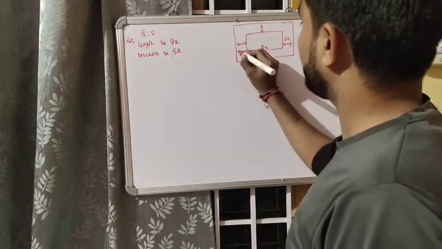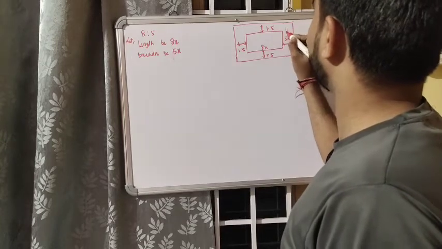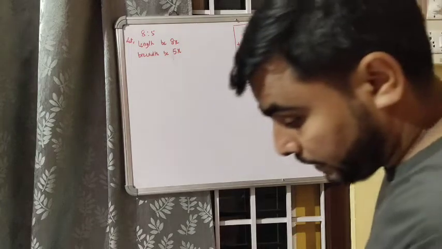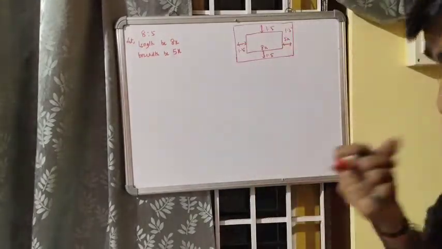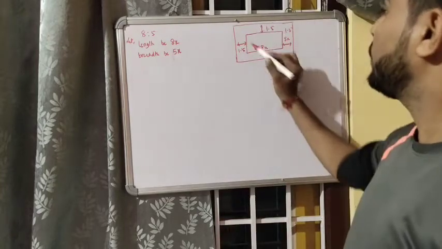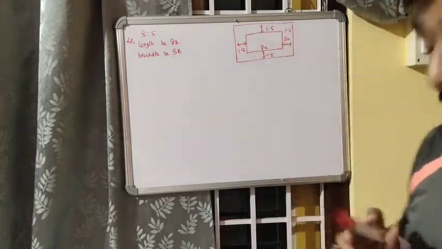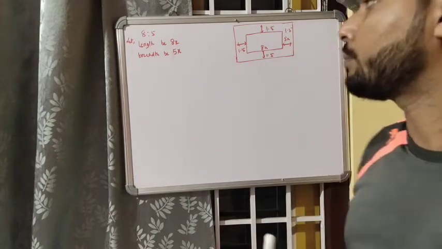Okay, this is 1.5 meter, 1.5 meter, 1.5 meter, and this is 1.5 meter. The path has an area of 594 meters square. So the area of this path is 594 meters square. You need to find the dimensions of the path. That means you need to find the length and breadth of the path.